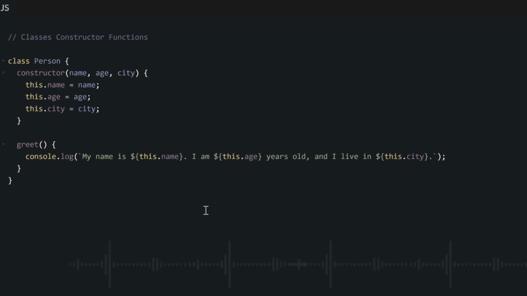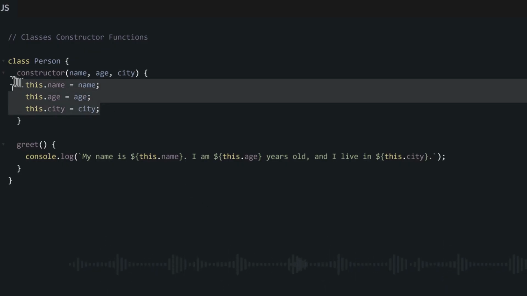And then for our example, the key value pairs, the keys, the properties of all the objects that belong to this class are name, age, and city. So we provide these properties as arguments, and then inside our curly brackets for the constructor function, we write this.name equal to name, this.age equal to age, and this.city equal to city.